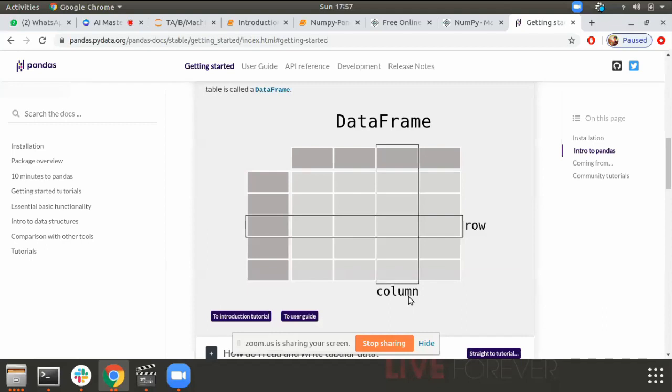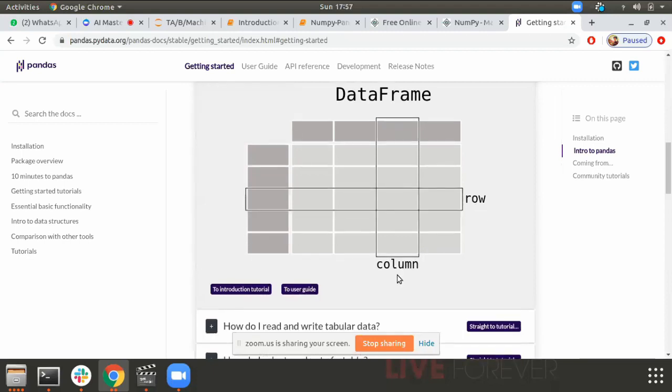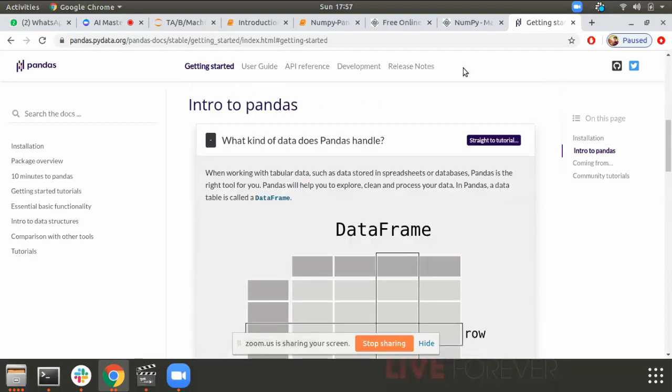This is how a data frame looks, like a simple Excel sheet. We have rows, we have columns, and a single column is my series.